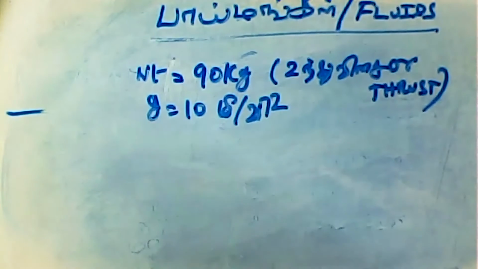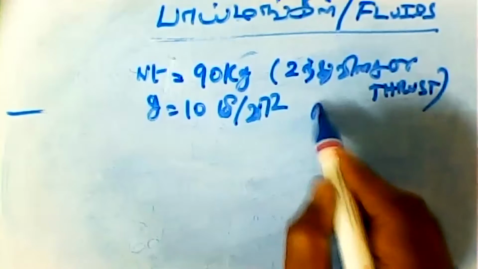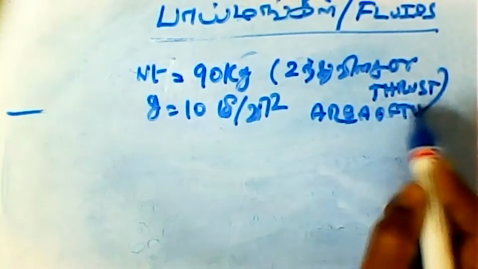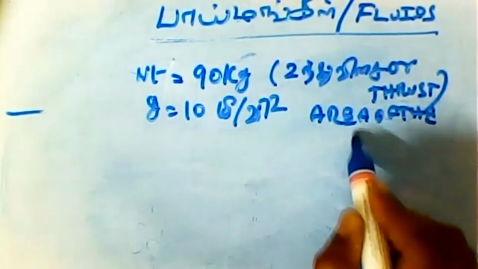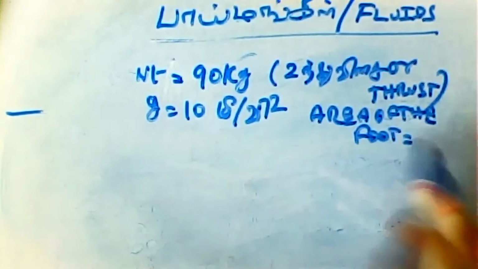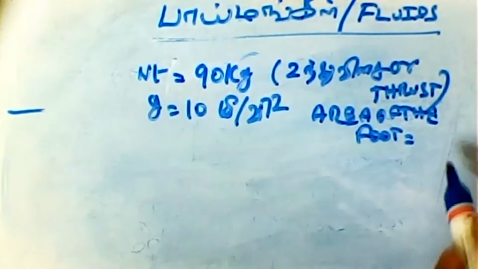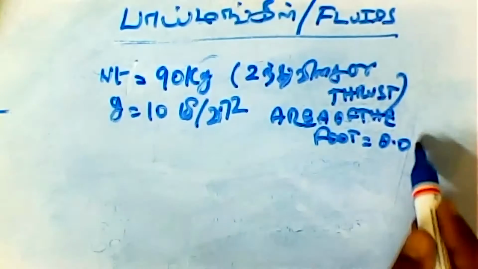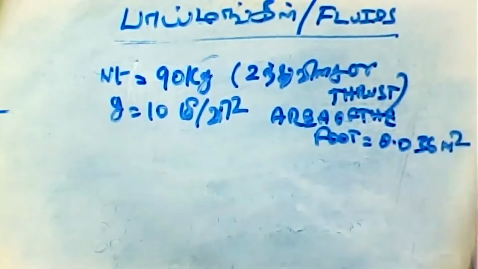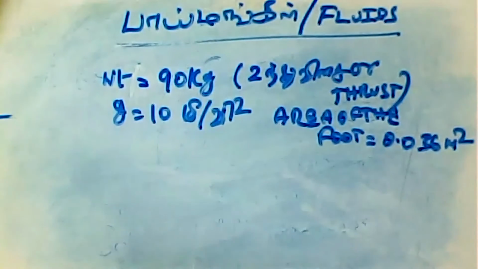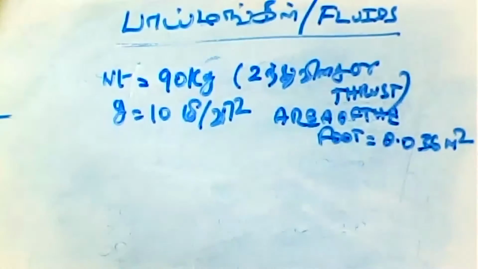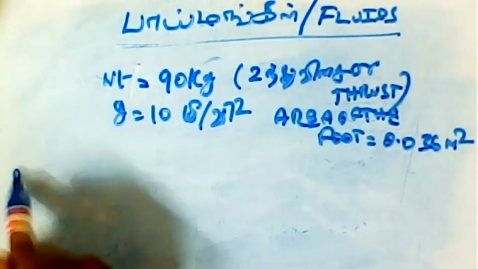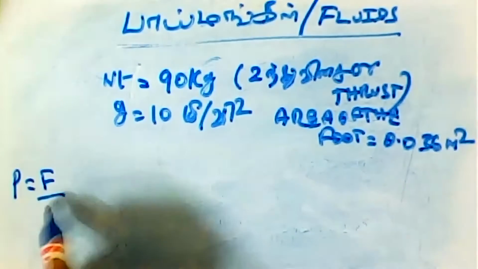And area of the foot is equal to 0.036 meter square. Okay. See, the formula. What is the formula? P is equal to F by A. Don't forget that formula. That I will write here. P is equal to F by A.